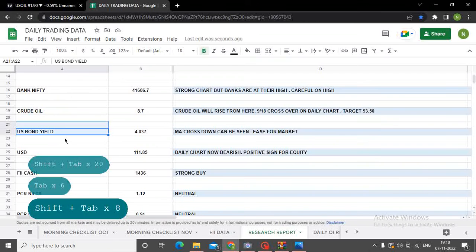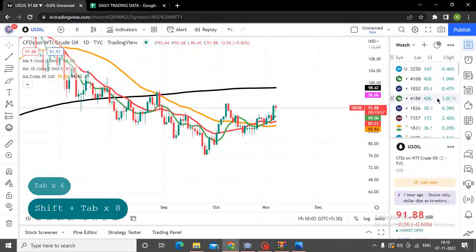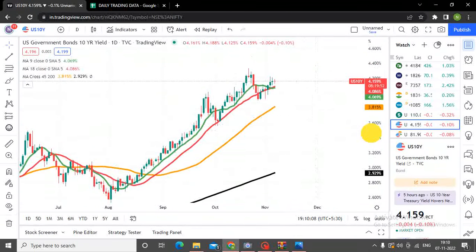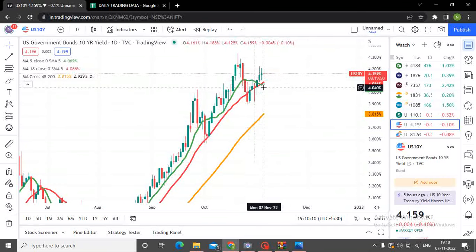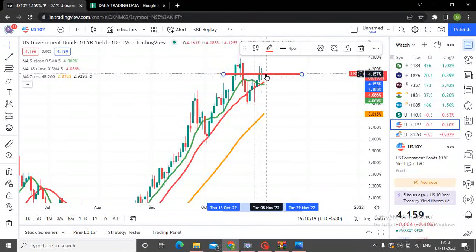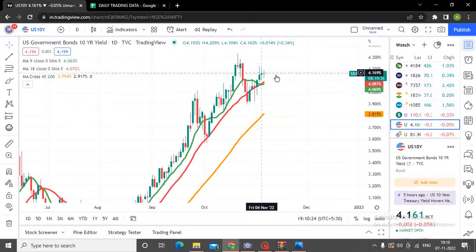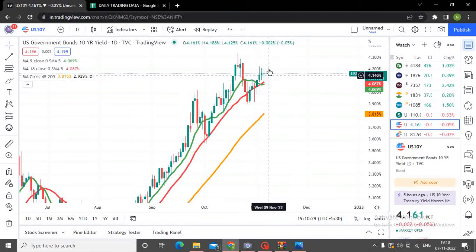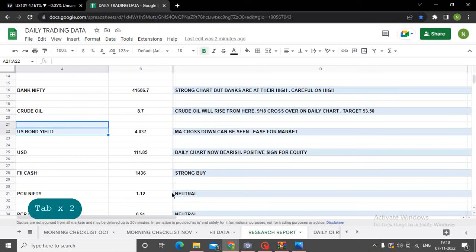So let's come to US bond yield. Bond yield में आते हैं, already saved here. Now if you see bond yield यहाँ पे देखेंगे, so 9 days and 18 days cross down हो रहा है. That indicates that maybe it has topped out. यहाँ से हो सकता है that the bond yield prices will come down, which will be a good indication for the market. So at the moment, since the cross down has happened but the price is above the 18 days moving average, I will still keep it as bearish.